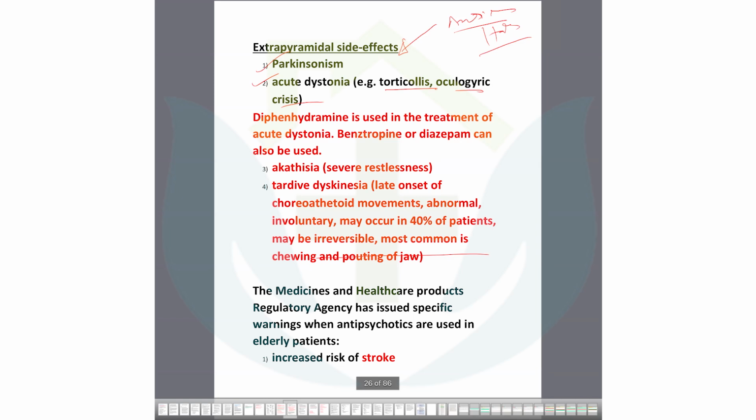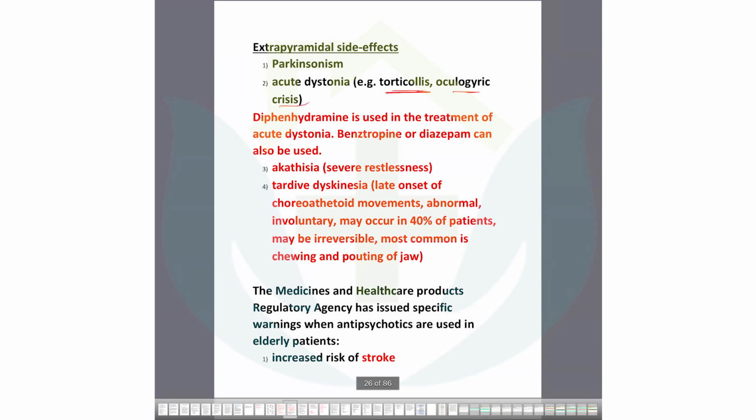The conventional blocks all the receptors: D2 of the mesolimbic pathway, D2 of the mesocortical pathway, D2 of the tuberoinfundibular pathway, and also the nigrostriatal pathway. So side effects are more with the conventional one, because four areas are affected. That's why. Okay. And then you will give the treatment also, because you need to give these medications to reduce the delusion, hallucination and psychosis. So if you give that, you should understand about these side effects.